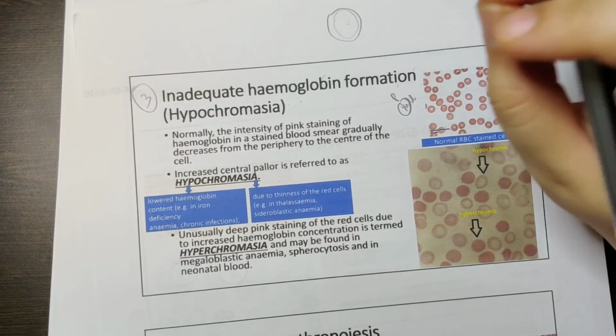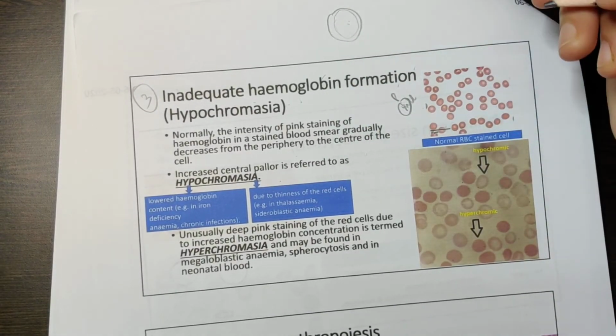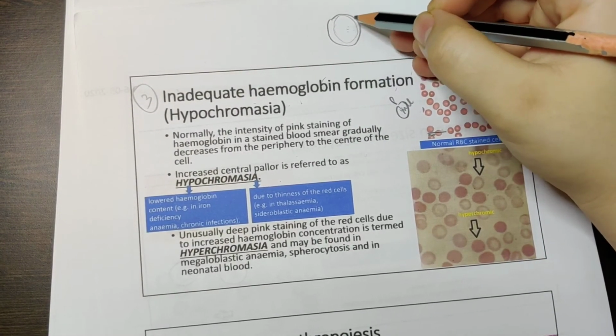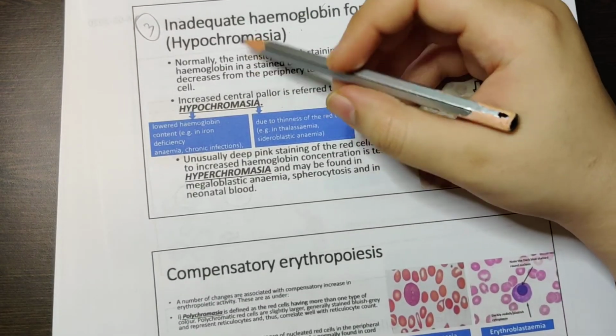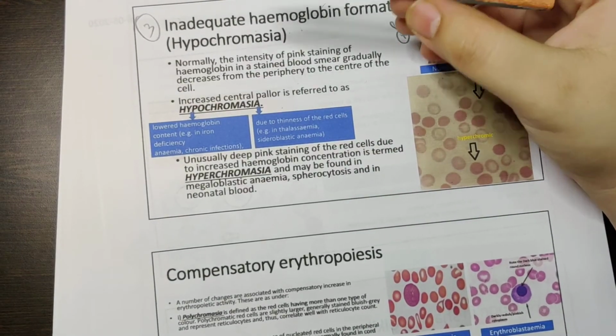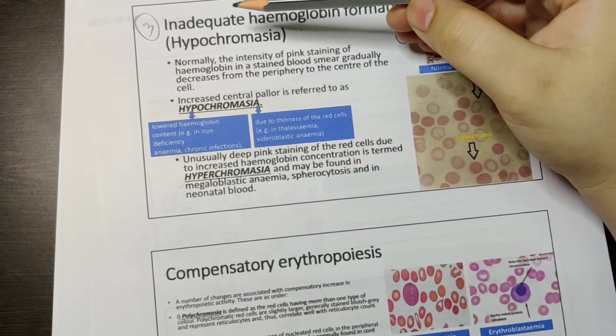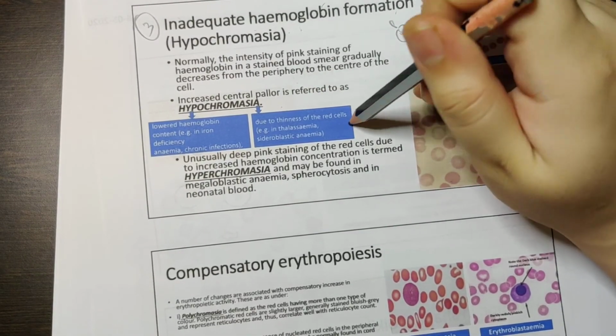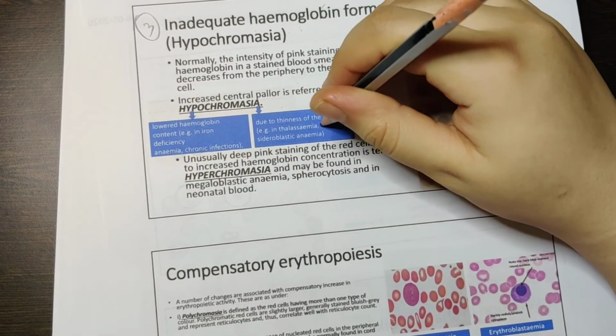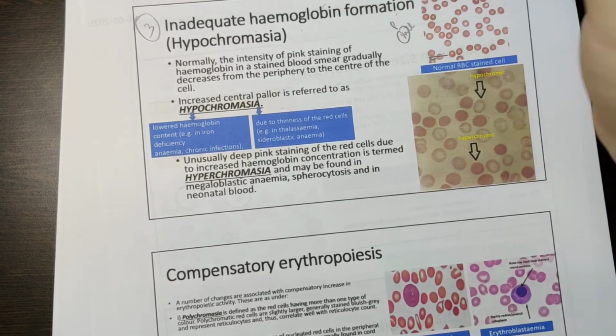Less color in the center means hypochromasia. This can be seen in iron deficiency anemia, in chronic infection, and also due to thinness of the red cell, which happens in thalassemia and sideroblastic anemia.